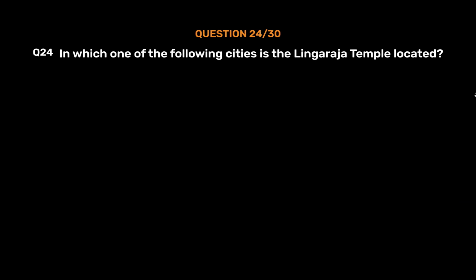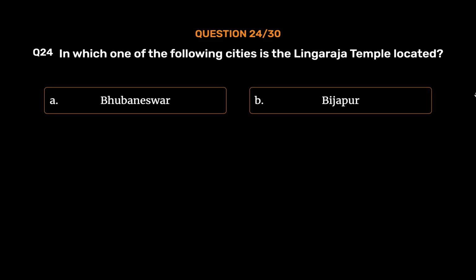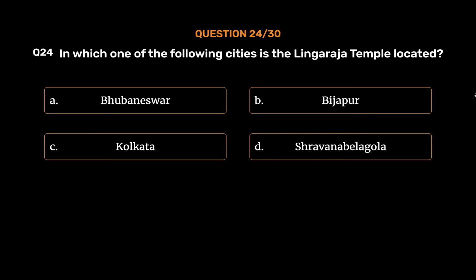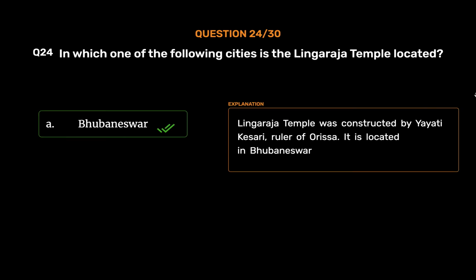Ibrahim Adil Shah II, 1556 to 1627, of the Adil Shahi dynasty, was the king of Bijapur Sultanate. Question number 24. In which one of the following cities is the Lingaraja Temple located? Option A. Bhuvaneshwar. Option B. Bijapur. Option C. Kolkata. Option D. Shravanabelagola. The correct answer is option A. Bhuvaneshwar. Lingaraja Temple was constructed by Ayati Kesari, ruler of Orissa. It is located in Bhuvaneshwar.